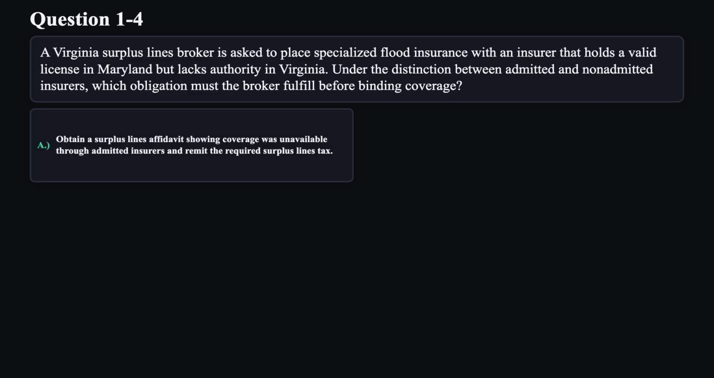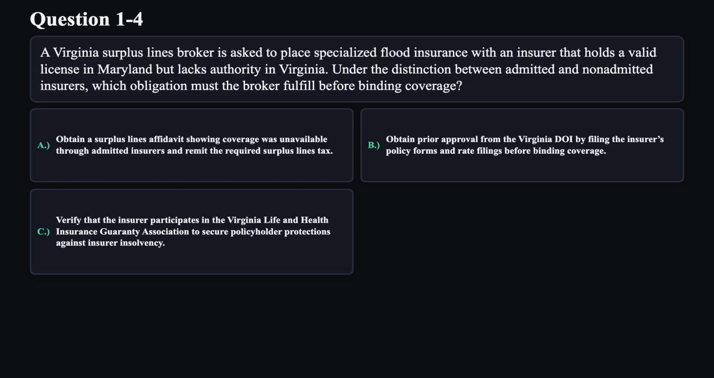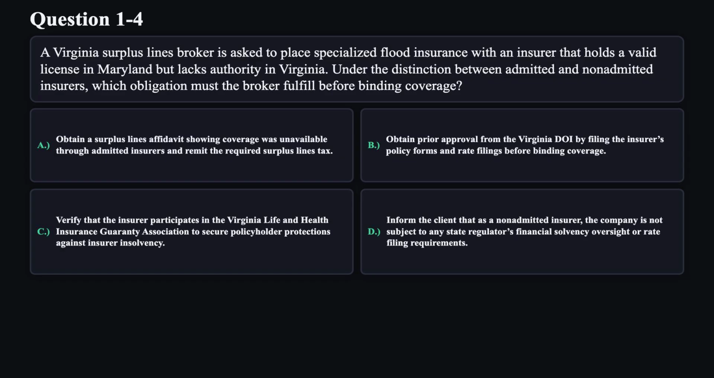A. Obtain a surplus lines affidavit showing coverage was unavailable through admitted insurers and remit the required surplus lines tax. B. Obtain prior approval from the Virginia DOI by filing the insurer's policy forms and rate filings before binding coverage. C. Verify that the insurer participates in the Virginia Life and Health Insurance Guarantee Association to secure policyholder protections against insurer insolvency. D. Inform the client that as a non-admitted insurer, the company is not subject to any state regulator's financial solvency oversight or rate filing requirements.